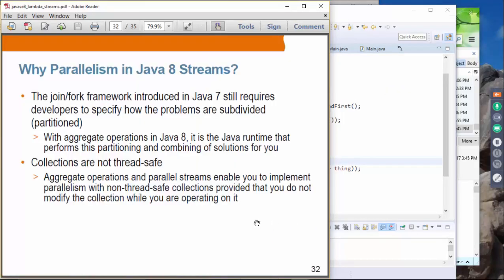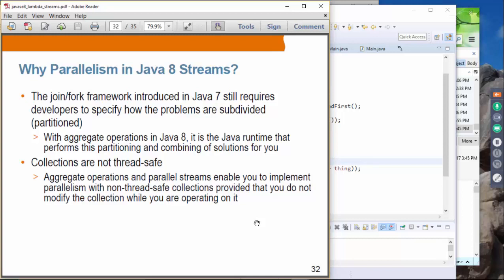Last topic is parallelism. So parallelism introduced in Java 8 streams is actually extremely useful. Before Java 8 parallel stream, developers had to use all kinds of very complex APIs, such as join and fork, and it's very complex, and it's not even guaranteed to work as expected in some cases.